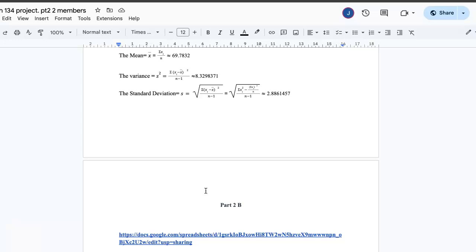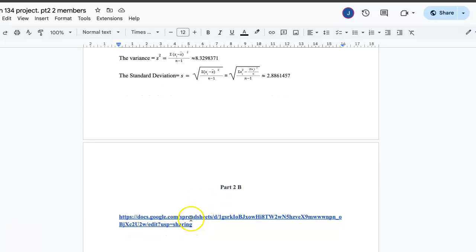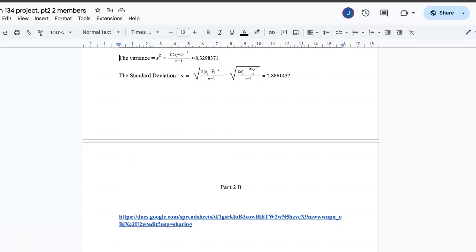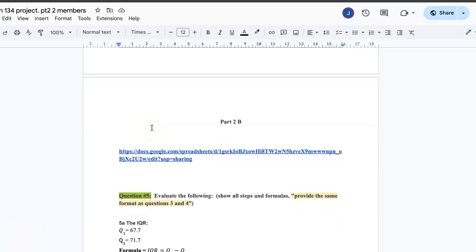This is the second part of our project. Now, this link right here is essentially the same link that brings you to our data set. This is just easier for you to see, so you can take a quick glance at our numbers to make sure you're matching with the numbers that we got.